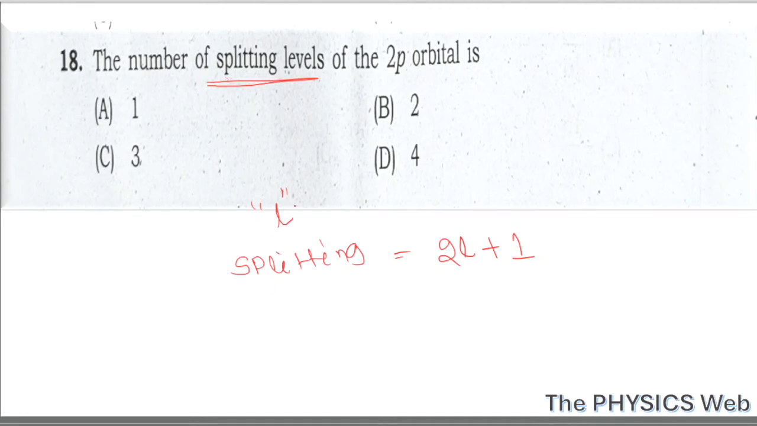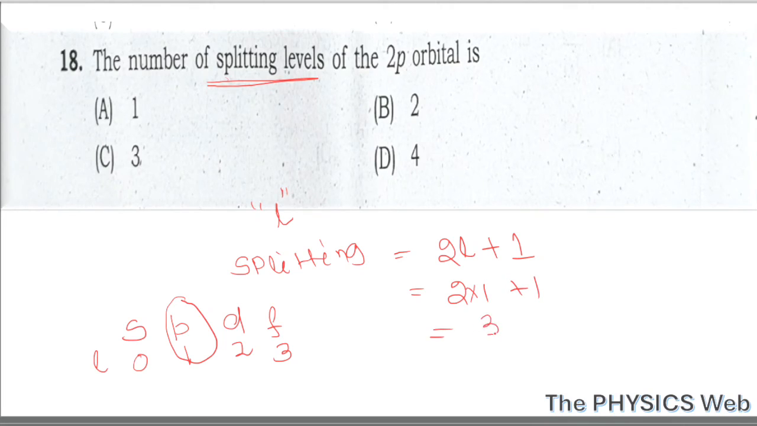Okay, so here it is asking for 2p orbital, and we know for S, P, D, F, the l value is: for S it is 0, for P it is 1, for D it is 2, for F it is 3. So it is asking for the P orbital. So here 2 into 1 plus 1, that is 3. So here the splitting level will be 3. So your correct option is option C.